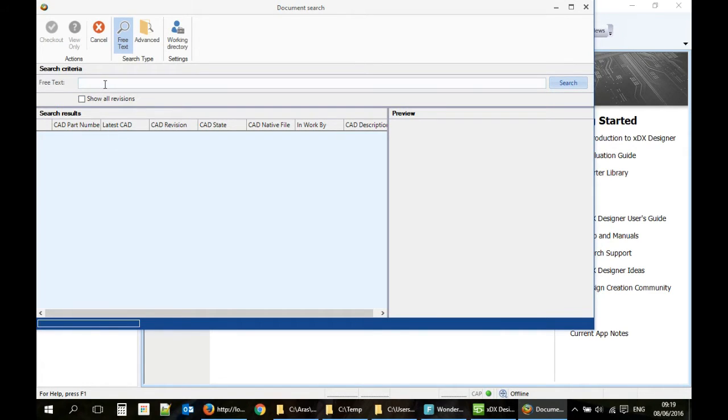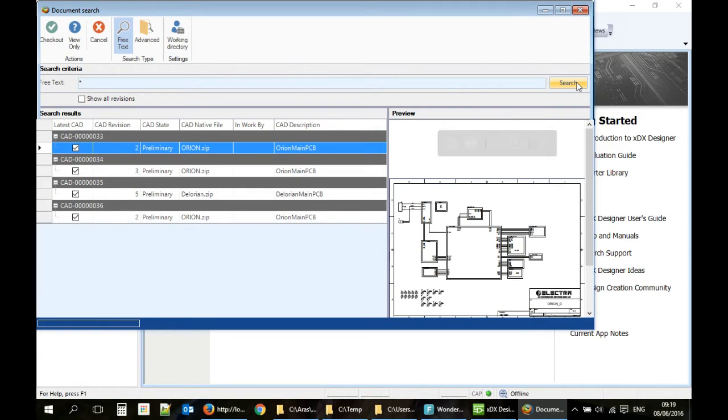By default, I get the latest version of each design, but if I select to show all revisions, I can check out previous revisions too. Clicking on every design shows a preview of this design in the preview window. Then, I can check out the design or open it in view-only mode.